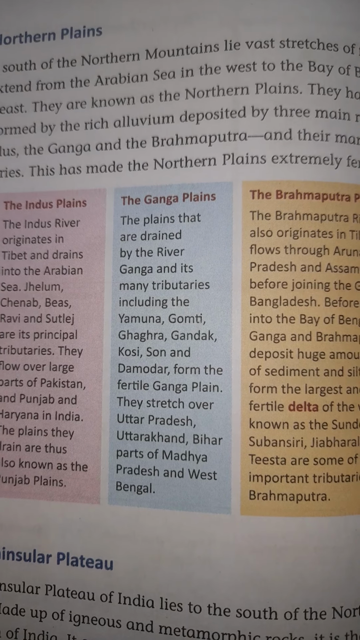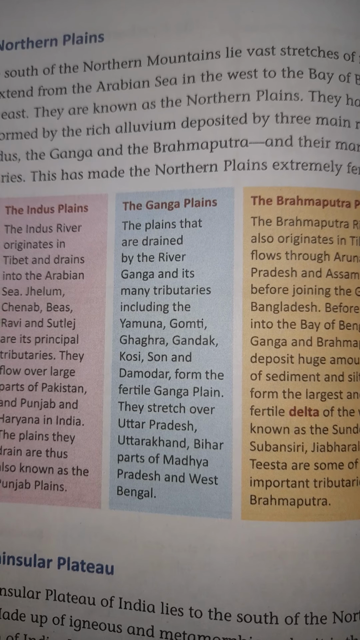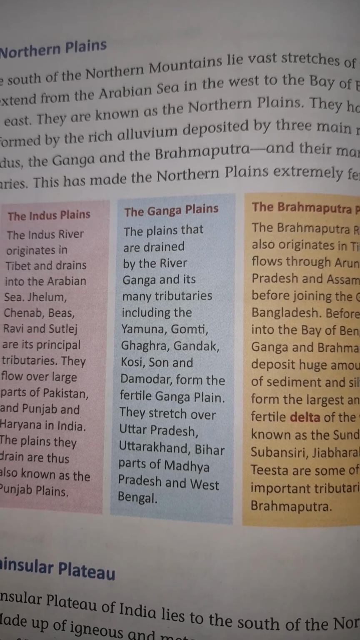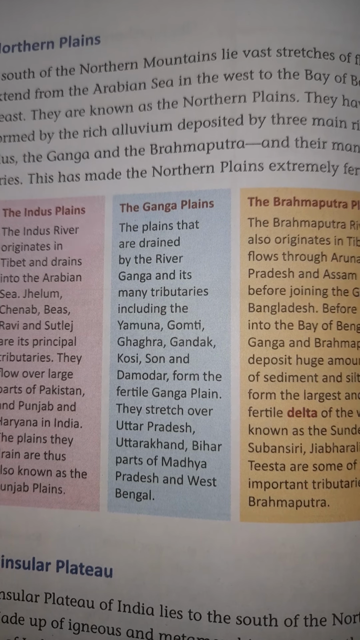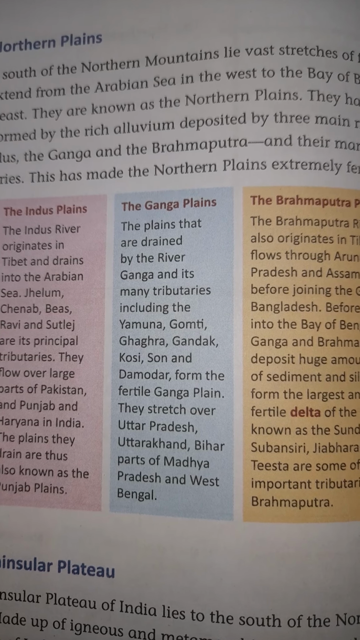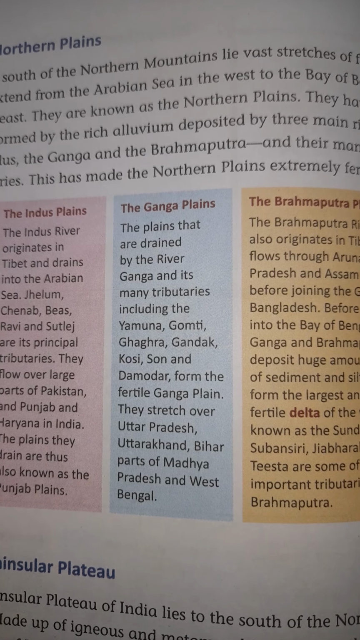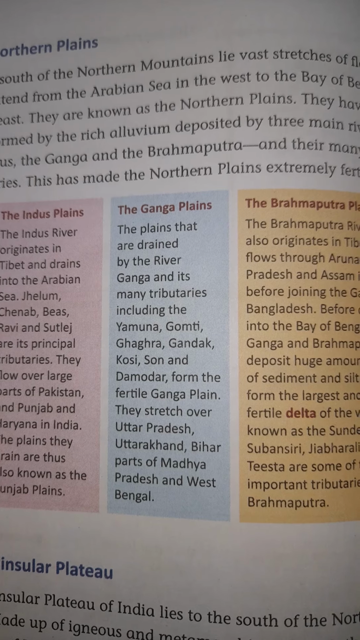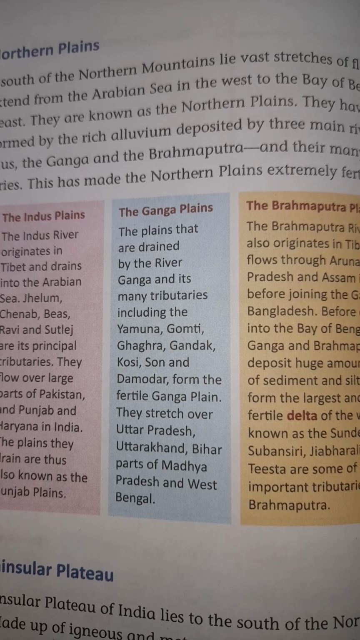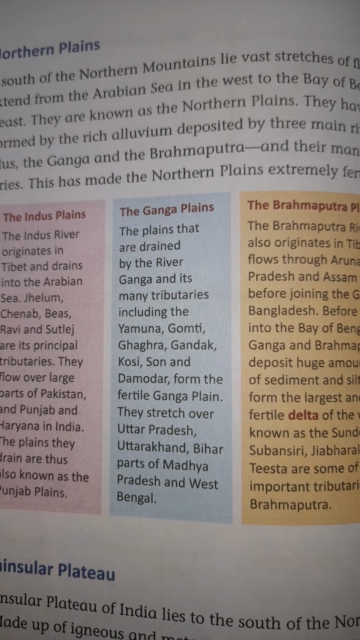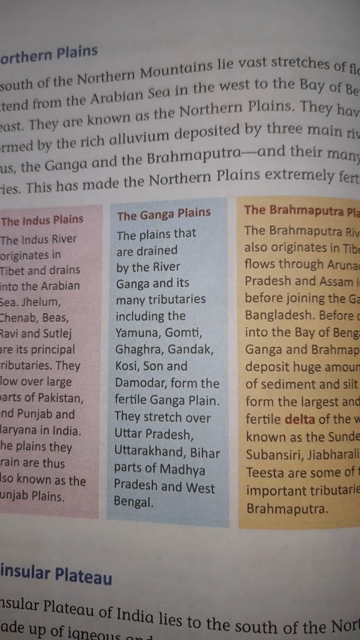The Ganga Plain. The plains that are drained by the river Ganga and its many tributaries, including the Yamuna, Gomti, Ghaghara, Gandak, Kosi, Son and Damodar, form the fertile Ganga Plain. They stretch over Uttar Pradesh, Uttarakhand, Bihar, part of Madhya Pradesh and West Bengal.